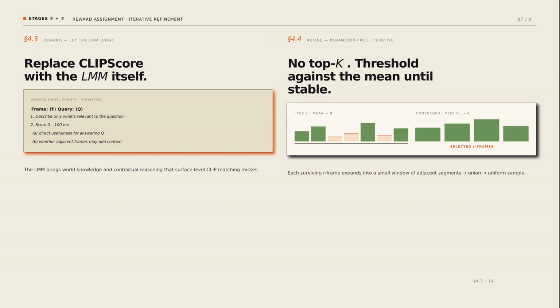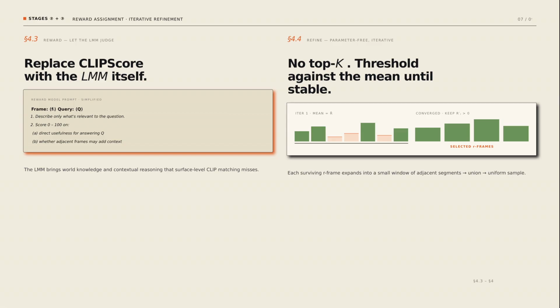Stage 2 is reward assignment. Instead of using CLIP score, which only does shallow text-image matching, we let the LMM itself score each R-frame. We prompt it for 2 complementary signals: direct usefulness of the frame for the query, and whether the frame hints that adjacent frames carry useful context.